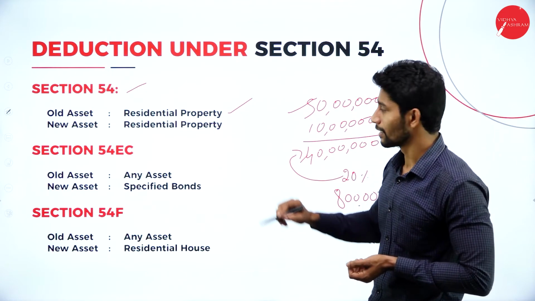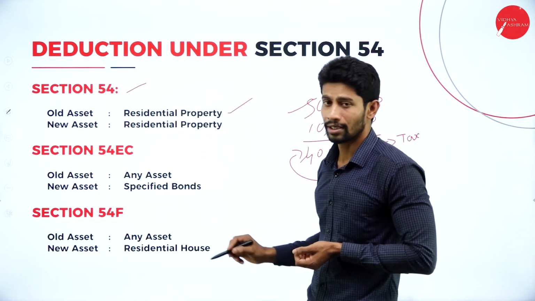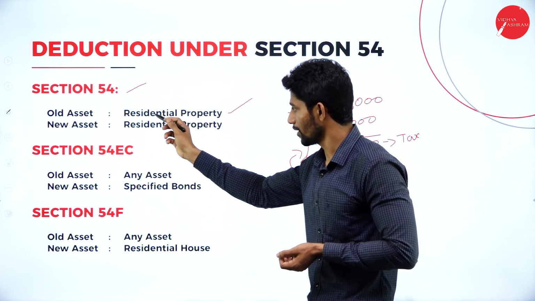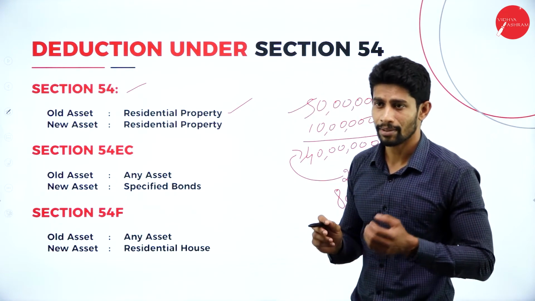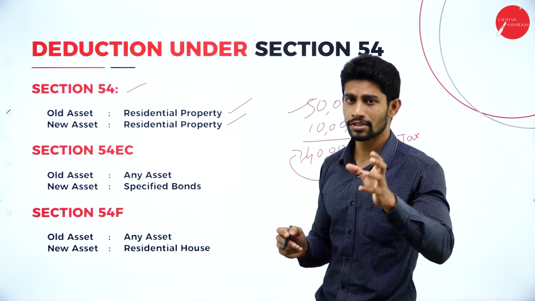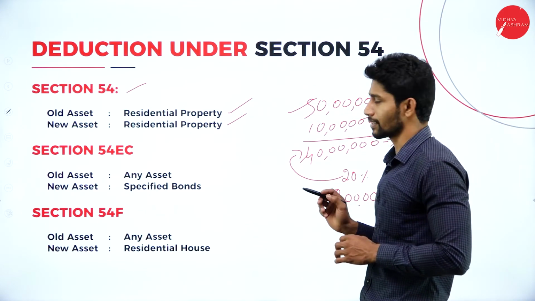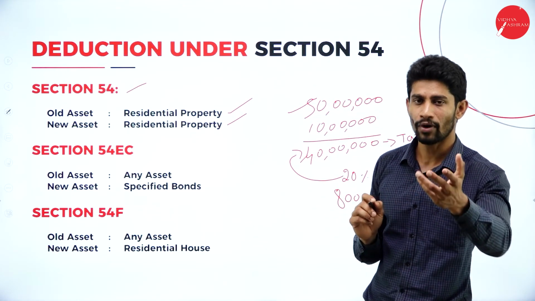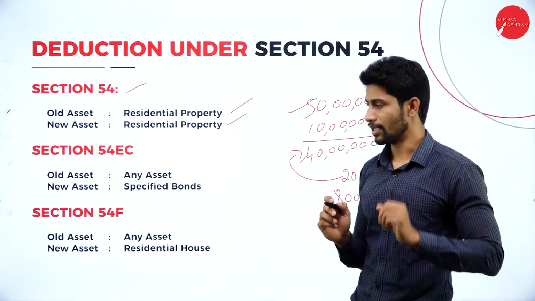You can claim the deduction under section 54 by stating that I have sold my old residential property and I am purchasing my new residential property, and the cost of the new residential property is 40 lakhs. At that point of time, you can easily avoid paying the tax to the government.